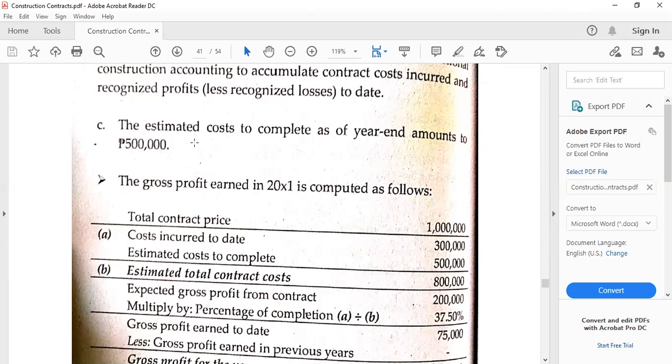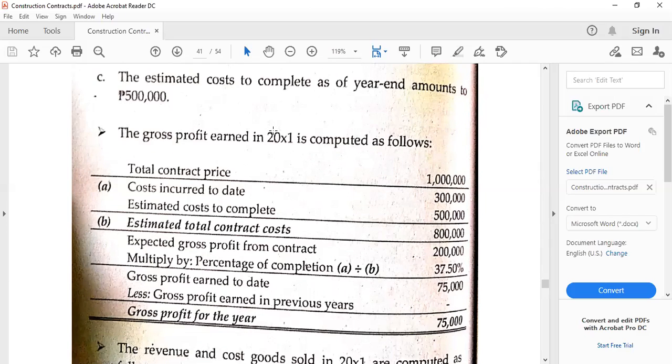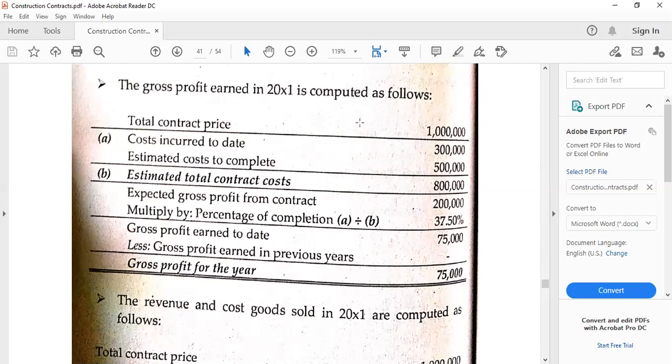Then, assuming that the estimated cost to complete as of the year end is 500,000. Now, how do we compute the gross profit? We always have to take note that the amounts to be filled out in this format will have to be cumulative in value. Because this is the first year, the cumulative balances are equal to the year-end balances, or let's just say the period-ended balances. So this is the format. All we have to do is to memorize: total contract price, this is the revenue, less the cost, equals the estimated or expected gross profit from the contract.